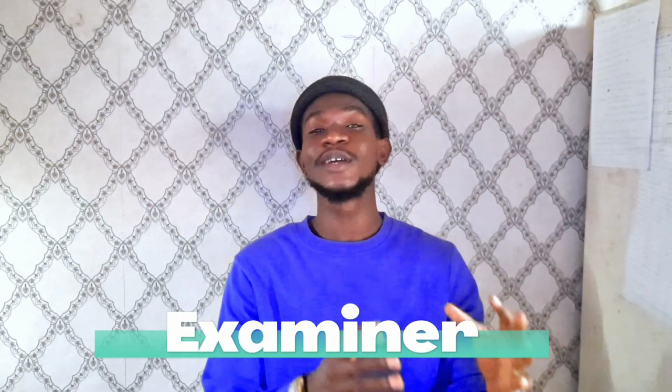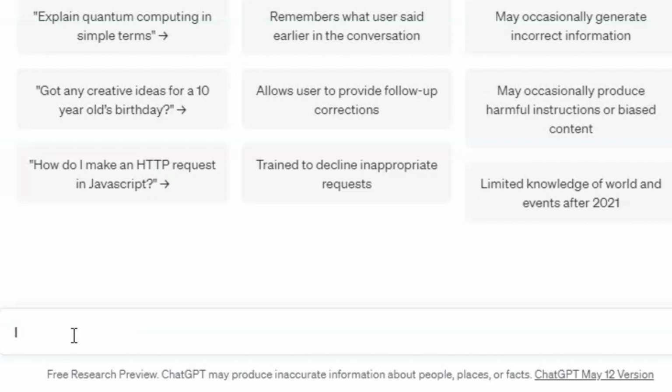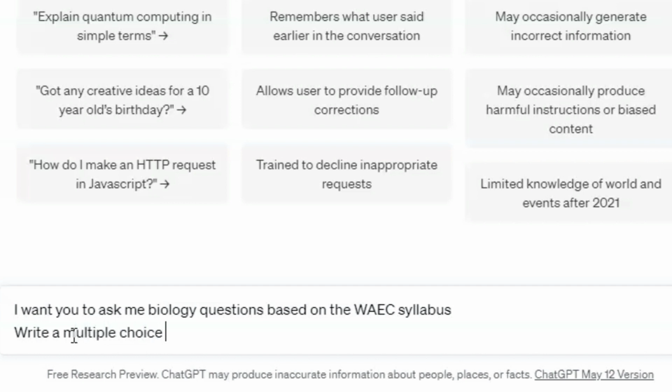That is, after you are done reading, you can tell it to ask you questions, and when it asks you questions, you will now pick the answers, whether theory or objective. When you supply your answers, it will now give you a response whether you are right or wrong, and it can even tell you how many you scored after it has given you the questions and you have chosen the answers.